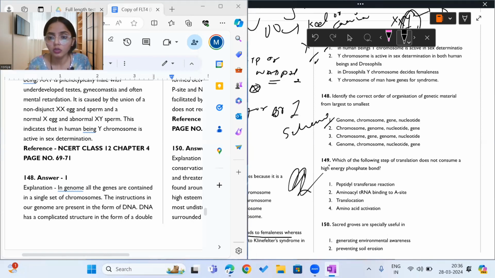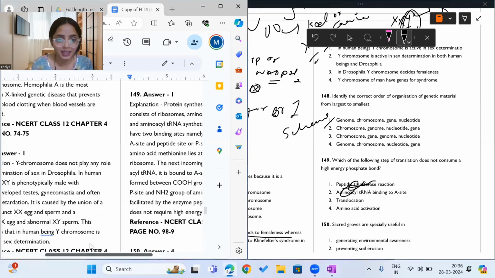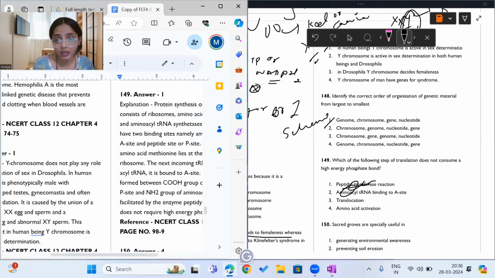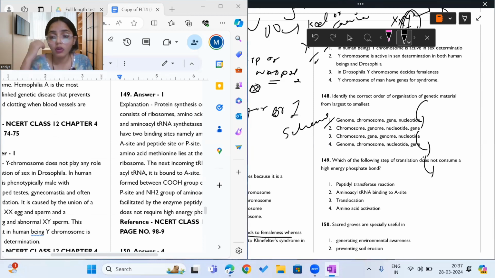Which of the following steps of translation does not consume high energy phosphate bond? Okay, so we have peptidyl transferase reaction. So what it is saying, peptidyl transferase enzyme does not use ATP. That means the enzyme which forms peptide bond does not use energy.